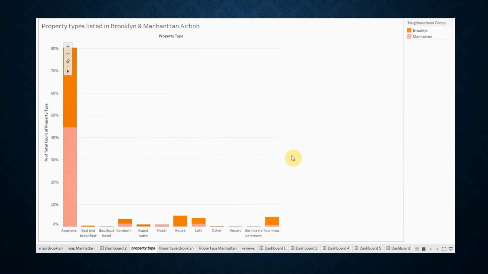Secondly, we can see townhouse with the next highest percentage, where we have around 3.6% townhouses in Brooklyn with a median price of $99.5. For Manhattan, we have around 0.8% with a median price of $190. For house type, we have 4.8% in Brooklyn with a median price of $85. And the rest is less than 1% in Brooklyn and Manhattan.